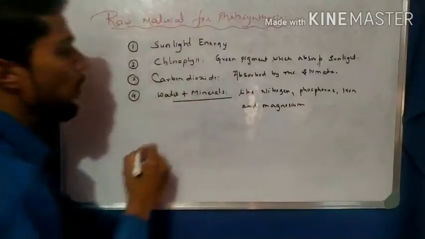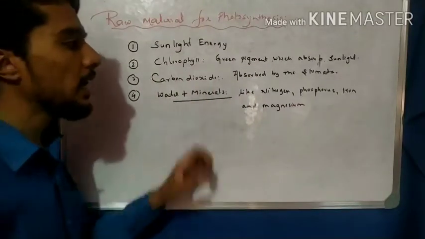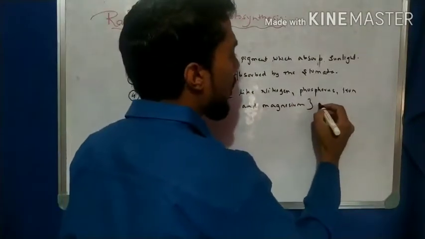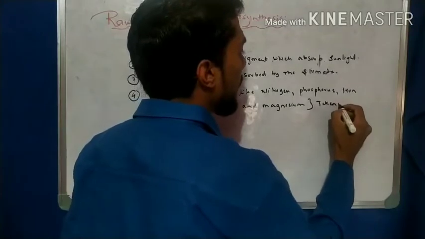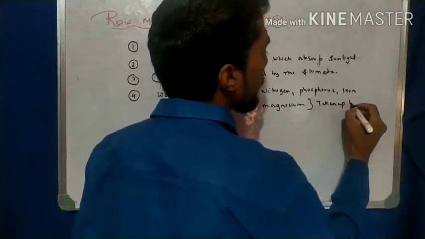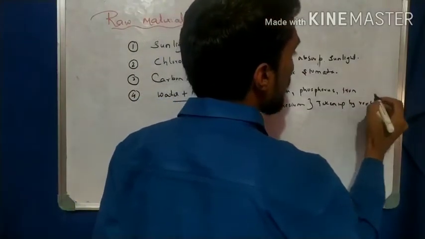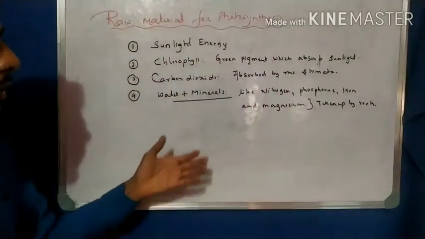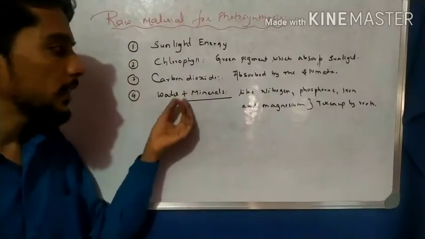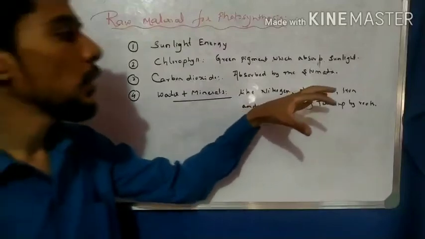These are very important raw materials which are taken up by the roots. They are dissolved in water and taken up by the roots.